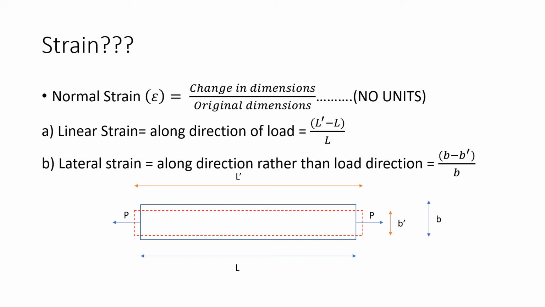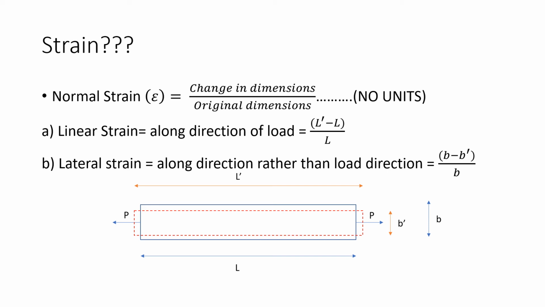Second is lateral strain, along the direction other than the load direction. The load is applied along the length, so the direction other than the load direction is the perpendicular direction, that is B, the width of the bar or member.